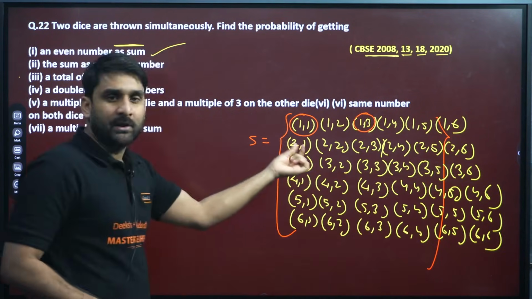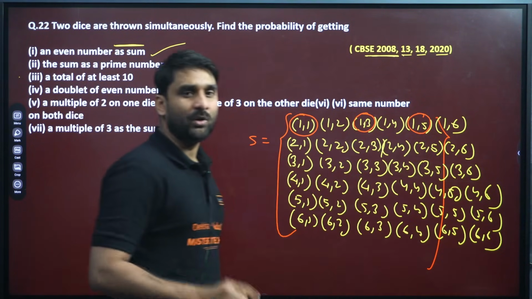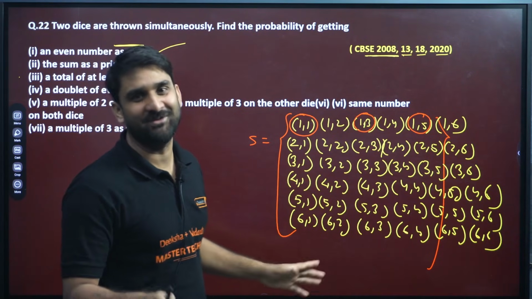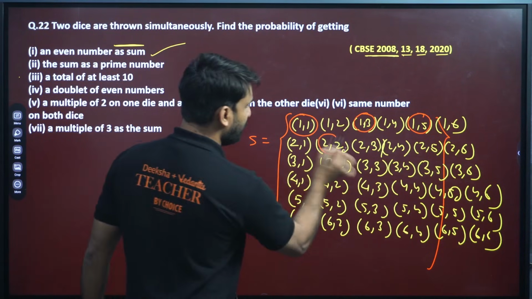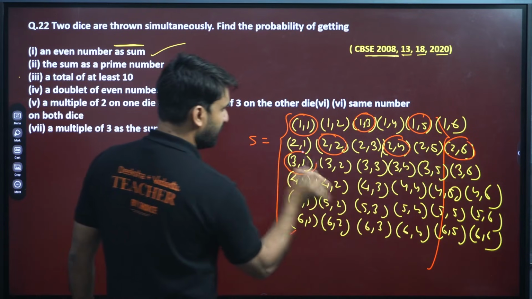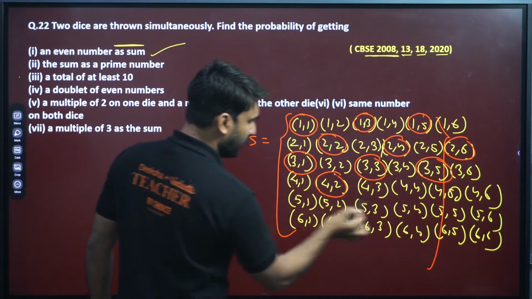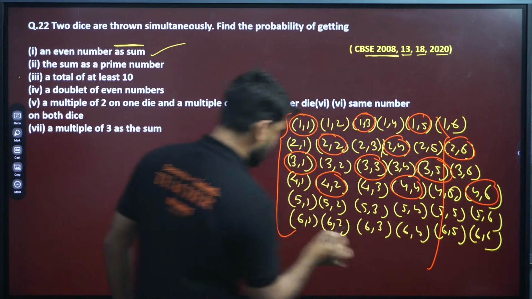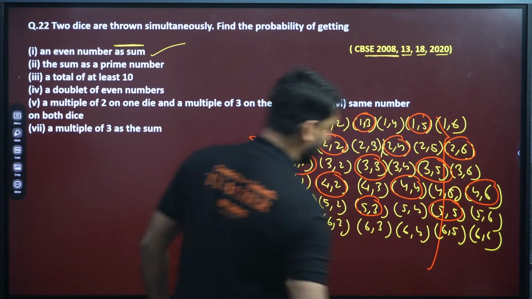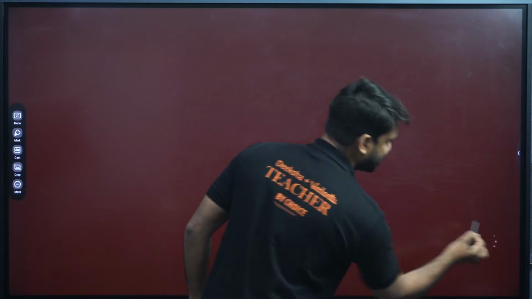So 1,1 will be included, 1,3 will be included and 1,5 will be included. Why am I excluding 1,2? Because 1 plus 2 is 3, and 3 is an odd number. Getting my point? So here 2,2 will be included, 2,4 and 2,6. Here 3,1, 3,3 and 3,5. Here 4,2, 4,4 and 4,6. Similarly 5,1, 5,3 and 5,5 will be included. Now 6,2 will be included, 6,4 and 6,6.